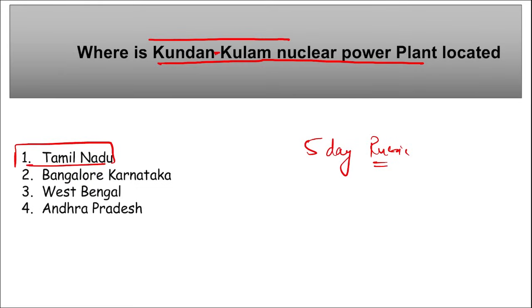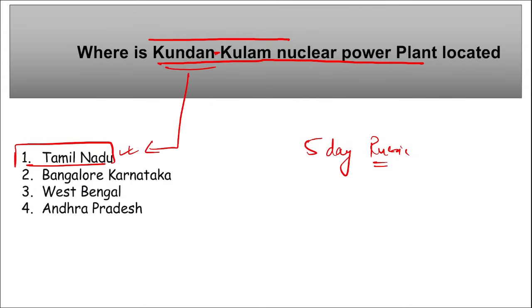S. Jaishankar met with Vladimir Putin, who is the president of Russia, in Moscow. He also met with the deputy prime minister and the Ministry of Industry. Also, he met Sergei Lavrov, the foreign minister of Russia. Also, during his visit, he signed an agreement for the construction of this Kudankulam nuclear power plant. And where is this Kudankulam nuclear power plant being built? It will be in Tamil Nadu.